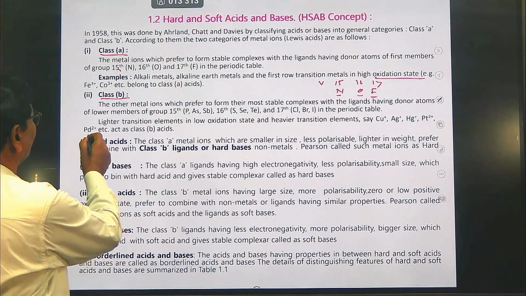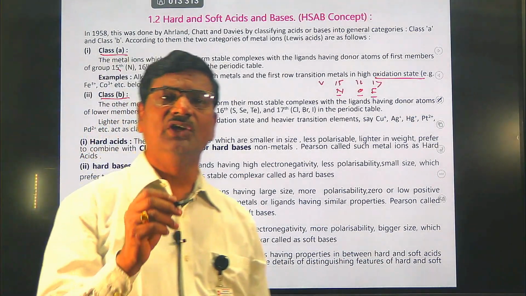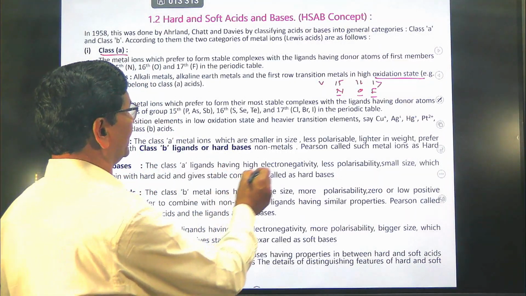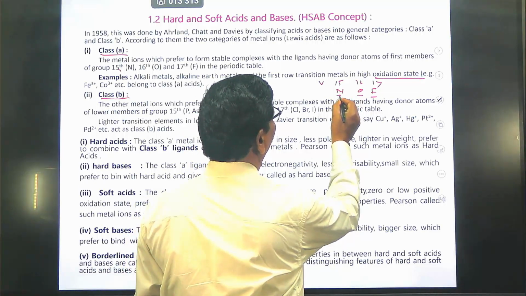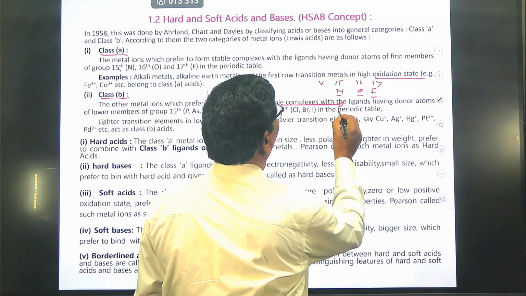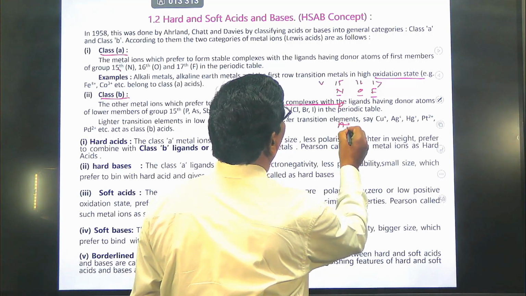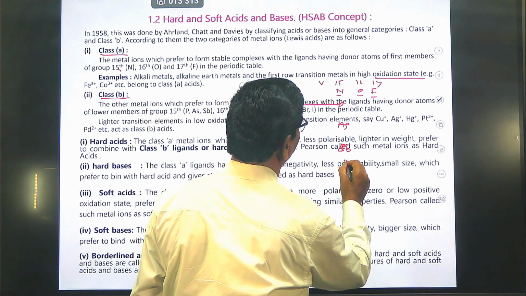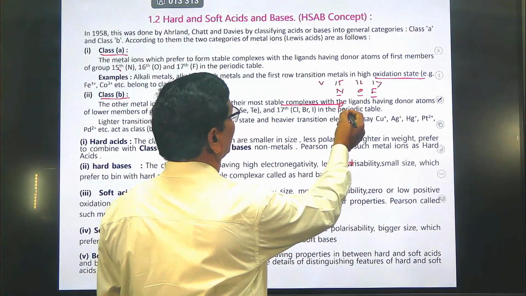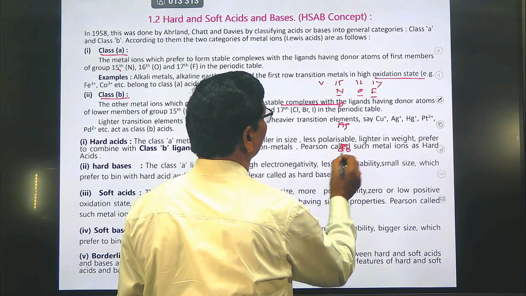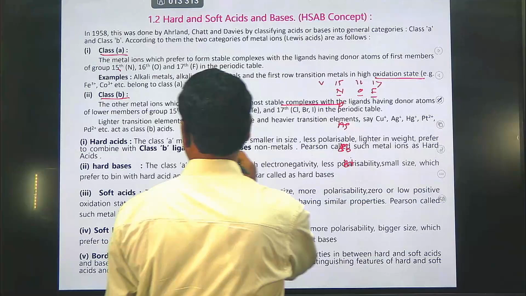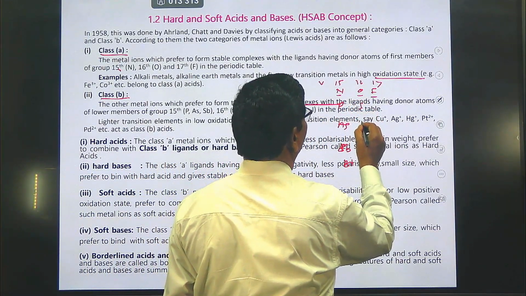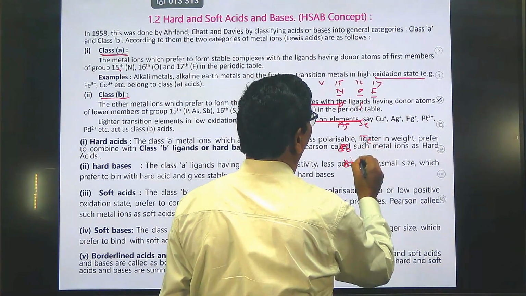Class B metals are the transition metals having low or zero oxidation state, when combined with the lower members of 15, that is phosphorus, arsenic, antimony and bismuth, and the lower members of 16, oxygen family: sulfur, selenium, tellurium and polonium.